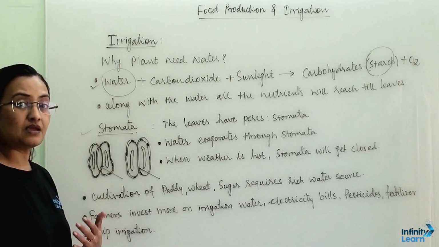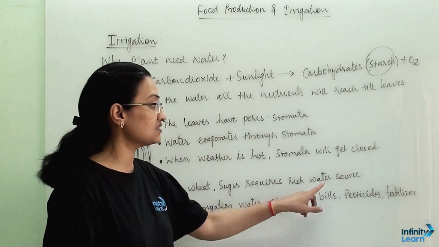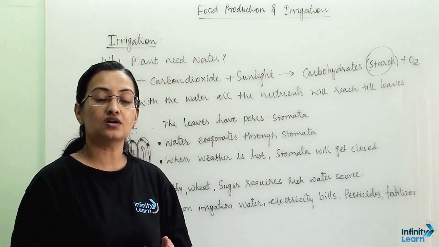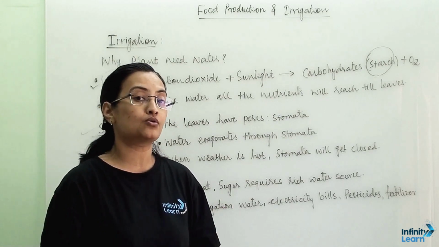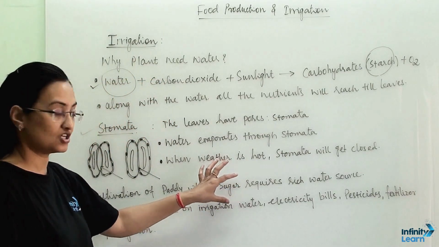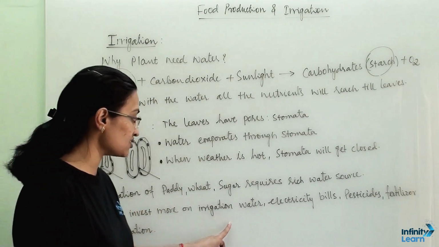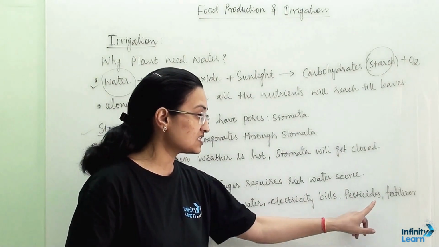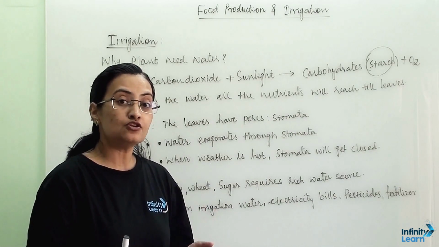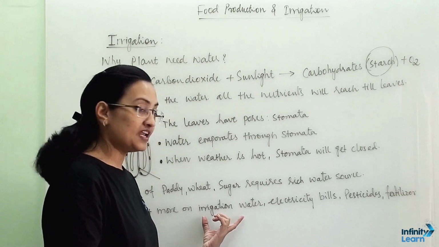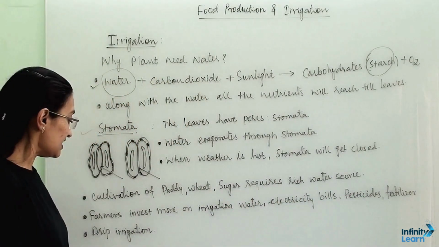Now coming back to our agriculture topic, the cultivation of paddy, wheat and sugarcane requires a rich water source. So it is very important that from time to time we give water to this kind of crop, and a plenty of water will be required for such crops. So in India, farmers are investing more on irrigation water, electricity bills, pesticide and fertilizer. The investment for each and every farmer will be very huge. And they are using drip irrigation.